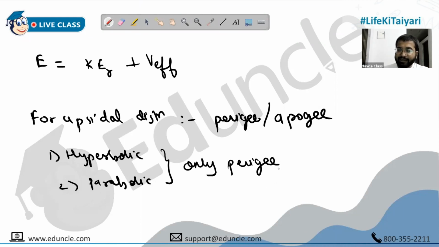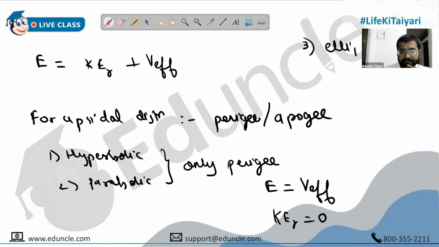So in their case, the total energy becomes equal to V effective, or you can say the radial kinetic energy becomes 0. Then in the third case, which is the ellipse, you have both perigee and apogee.